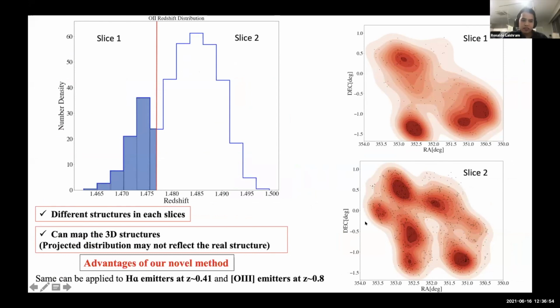So we can separate the projected distributions at these two different slices, and we can make the 3D structures. This is one of the advantages of our novel method, that we can separate the projected distributions. And similarly, we can do this for H-alpha emitters at redshift 0.4 and for O3 emitters at 0.8.